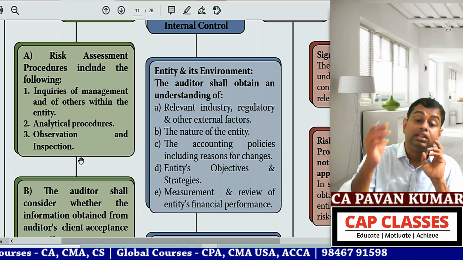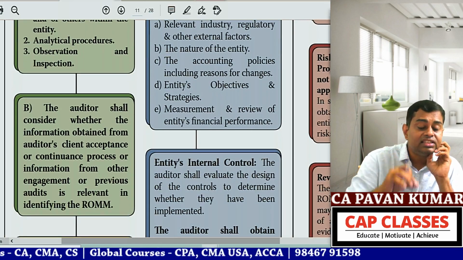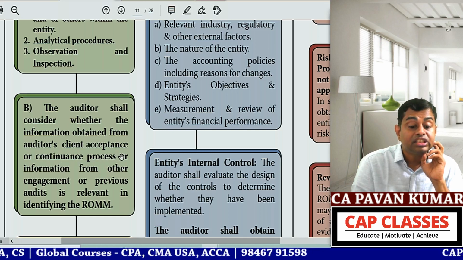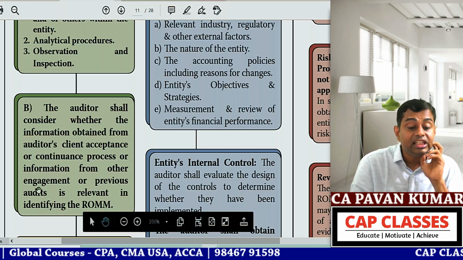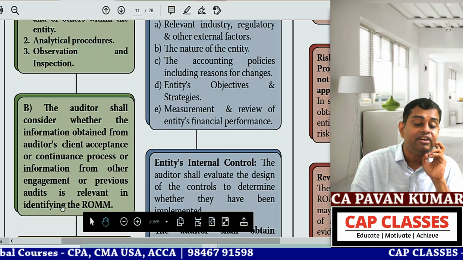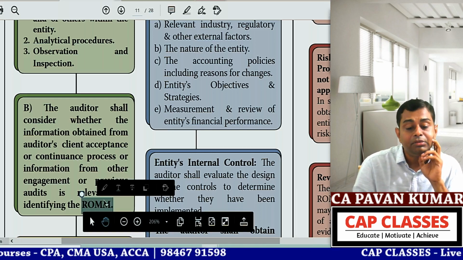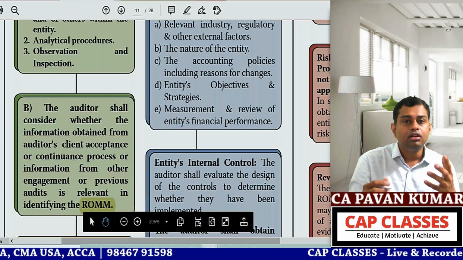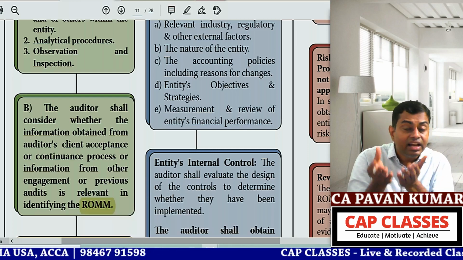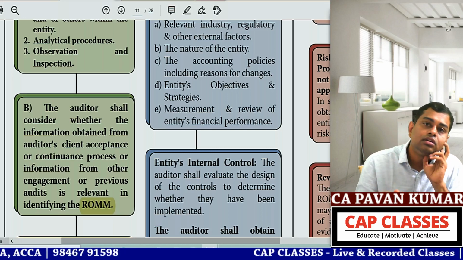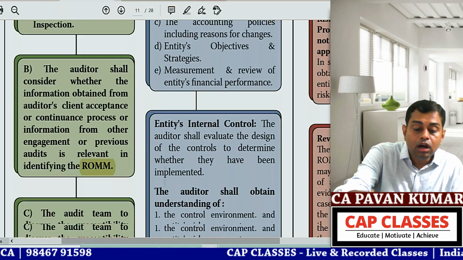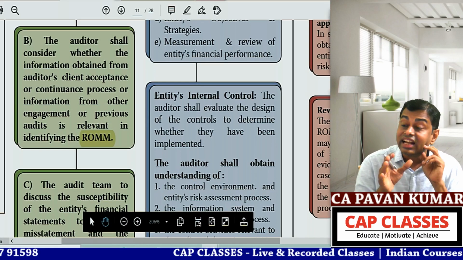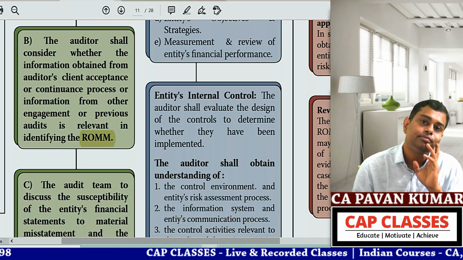That's all. Then B, the auditor shall consider whether the information obtained from the auditor's client acceptance or continuance process, or information from other engagements or previous audits, is relevant in identifying risk of material misstatement. So whenever you are conducting any procedure, you need to keep one thing in mind: is it increasing ROMM? ROMM means what? Inherent risk and control risk. Is it increasing inherent risk and control risk?